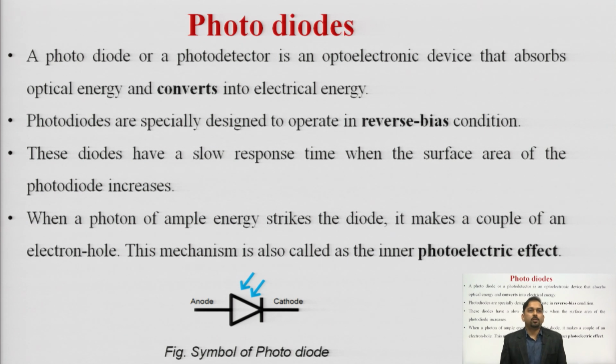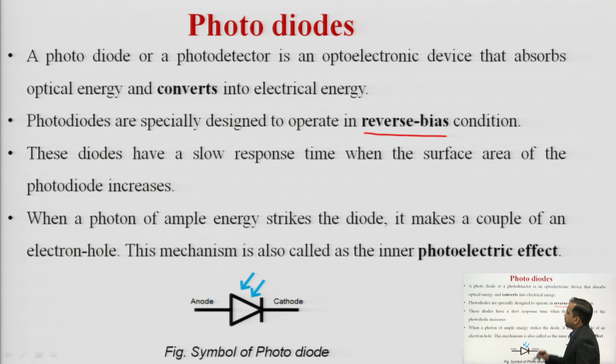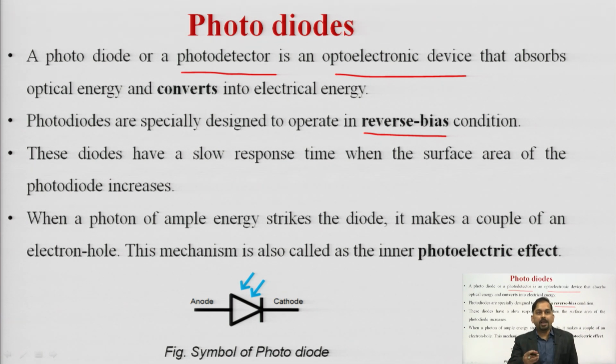Now we have the photodiodes. The principle of a photodiode is just the reverse of that of a normal LED. The LED, the light emitting diode, works in the forward bias region, whereas the photodiode works in the reverse bias region. A photodiode, sometimes referred to as a photodetector, is an optoelectronic device that absorbs optical energy and converts this optical energy into electrical energy.